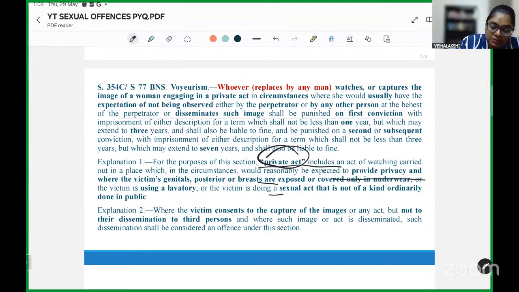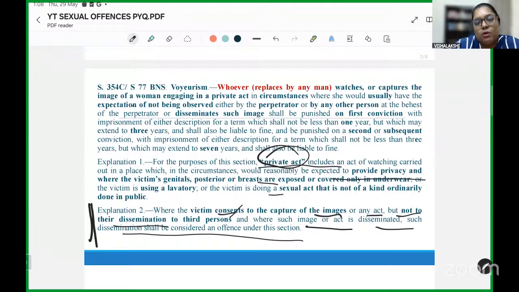The second explanation is important. It says that where a victim consents to the capture of images or any act, but not to its dissemination to any third person, and where such image or act is disseminated, it shall come under this particular offense.